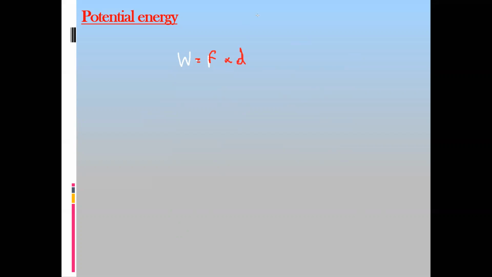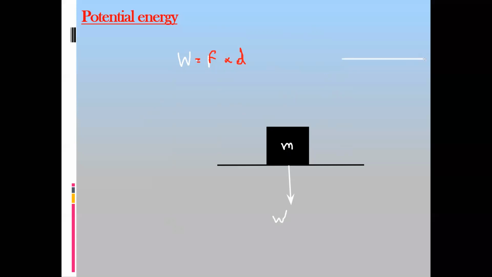Say an object is there of mass m. The weight of the object is acting down. And I lift this object to a certain height, or place it up on the shelf.